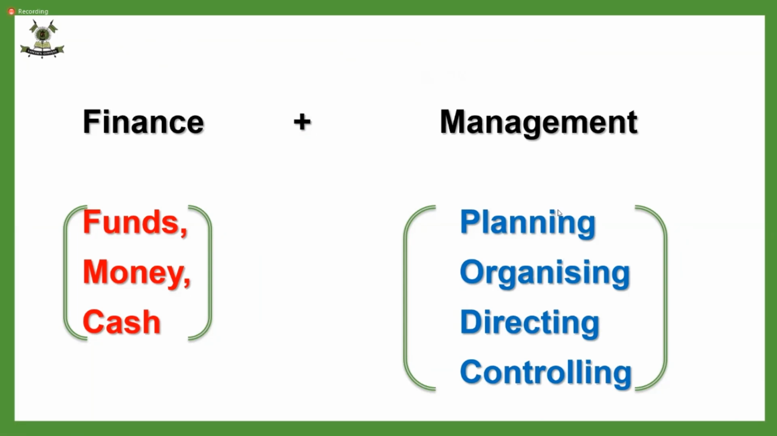And management, we know that it is actually the sum total of the functions of management. It means you need to plan, you need to organize, you need to direct, you need to control your finances. That is known as financial management. So it is made up of two words, children. Finance plus management is financial management. Is it clear? So the chapter name is financial management.